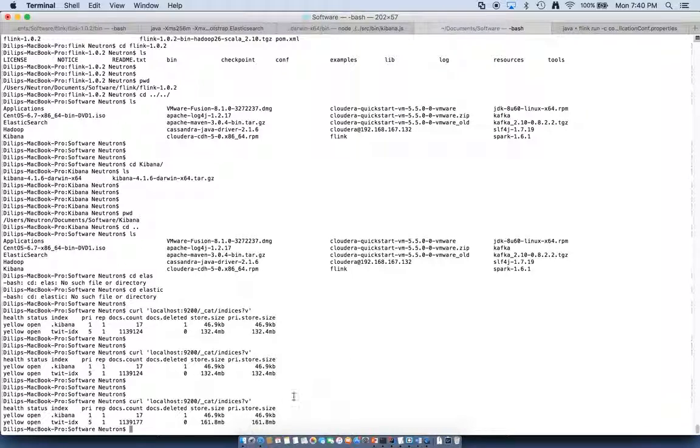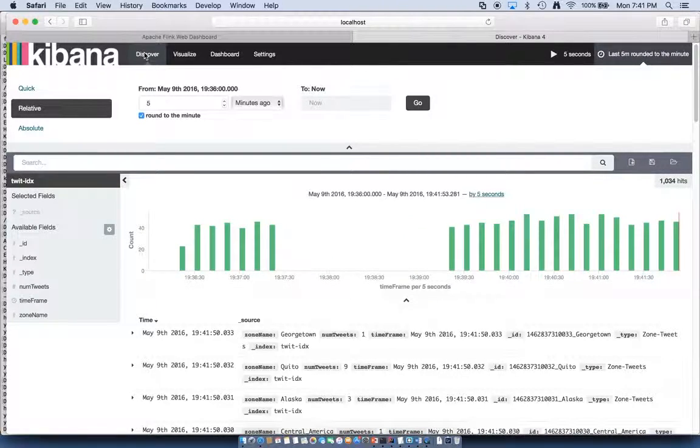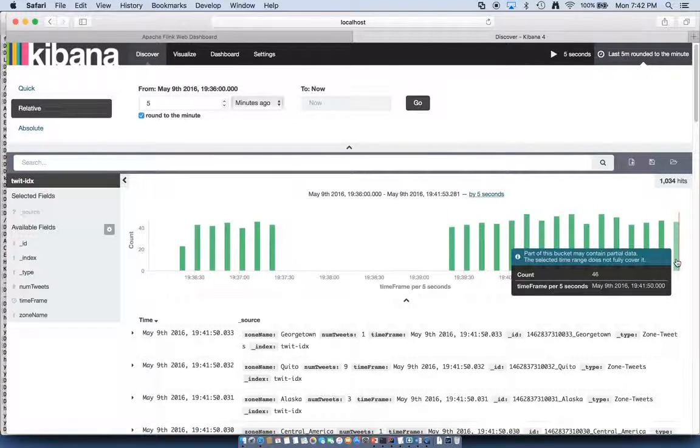We can now move on to visualizing this data in Kibana. By going to the Discover tab of Kibana, we can visualize the data or the frames that are flowing into Elasticsearch as they come in. The following screenshot shows the amount of data that has been flowing ever since we started the application and the number of tweet counts that are coming through with each of the frames.